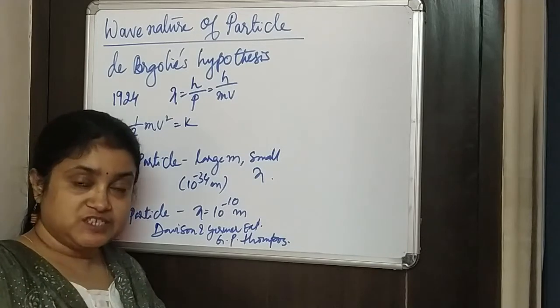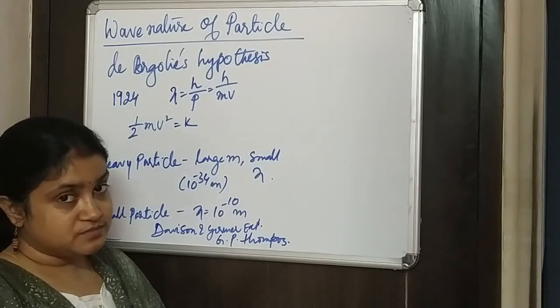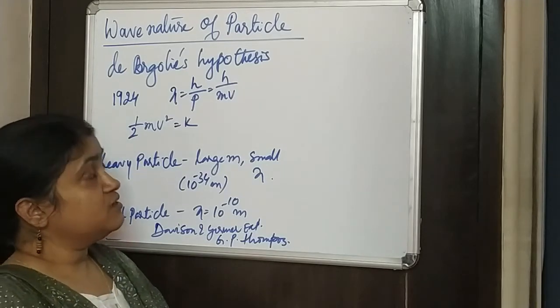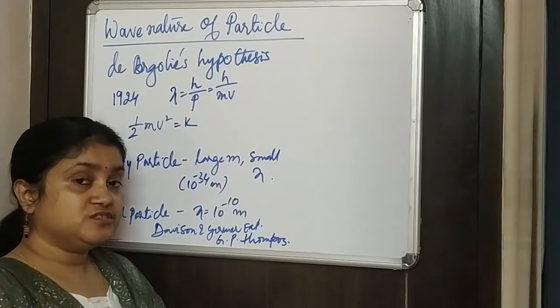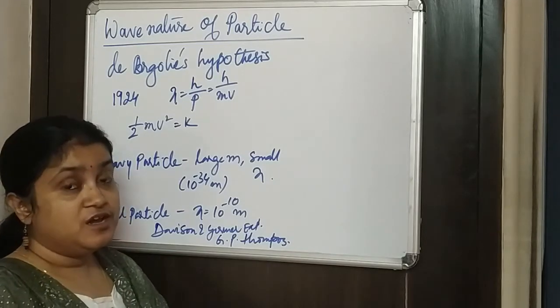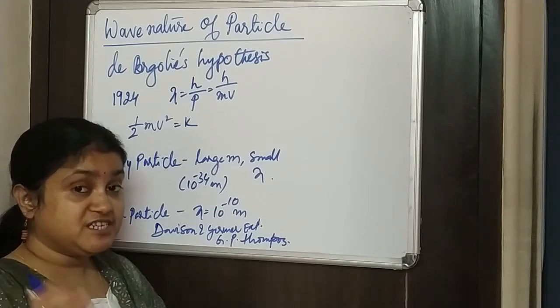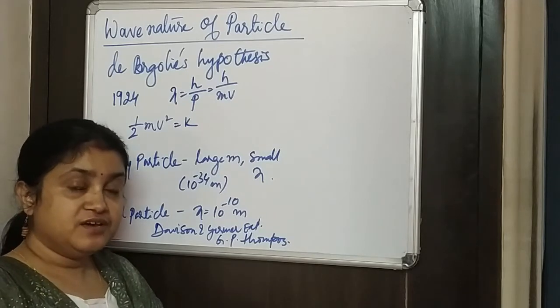So this was the question and the query, and there was a hypothesis given by de Broglie, a French scientist. In de Broglie's hypothesis in 1924, it was given that matter, or material particles like electrons and protons, also behave like waves.